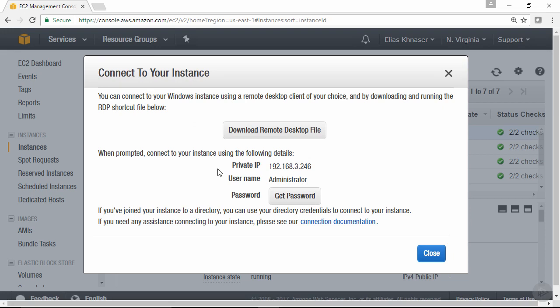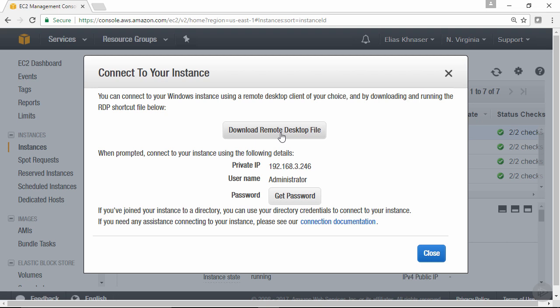You have your private IP address, you've got your username, and you can get the password here again. You can download the remote RDP file. Now remember, this particular instance cannot be accessed from the internet. You have to use a hop server. Why? Well, because we didn't assign any kind of public IP address. It's sitting in the private subnet, so we can't access it from the internet.